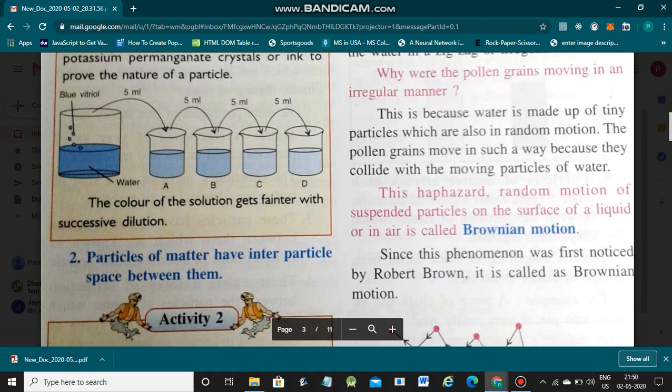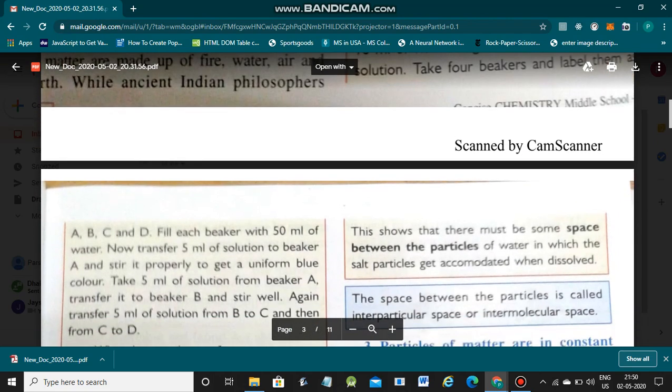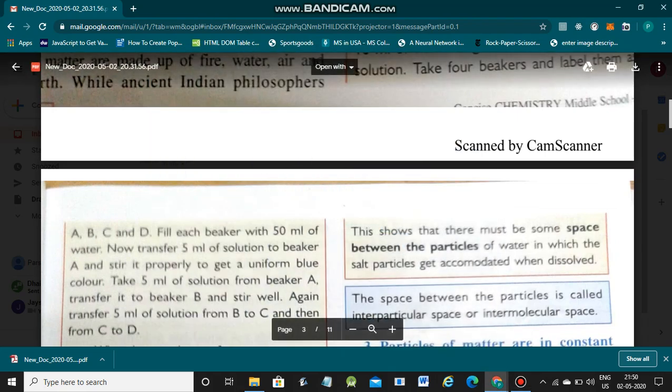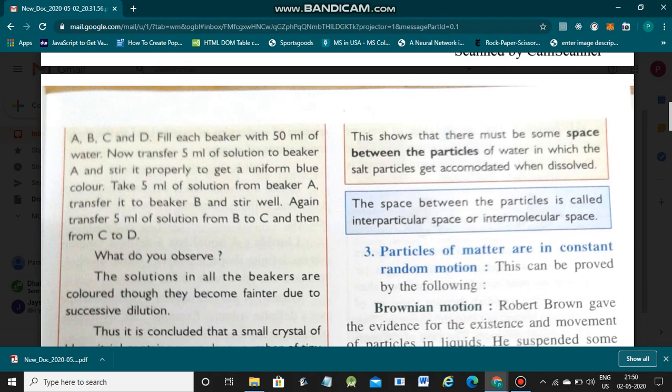Second property: particles of matter have interparticular space. As you know, solid, liquid and gas. In a solid there is very little intermolecular space. In a liquid there is more, and in a gas there is a very large intermolecular space. Now this shows the space between the particles. First, what is intermolecular space? The space between the particles is called interparticular space or intermolecular space.